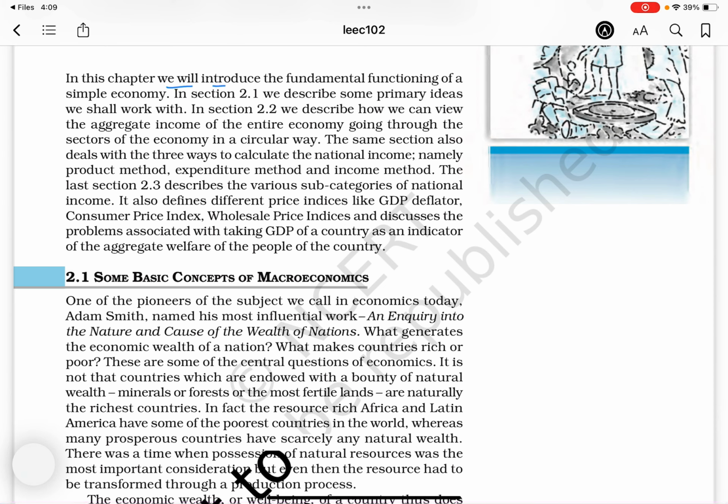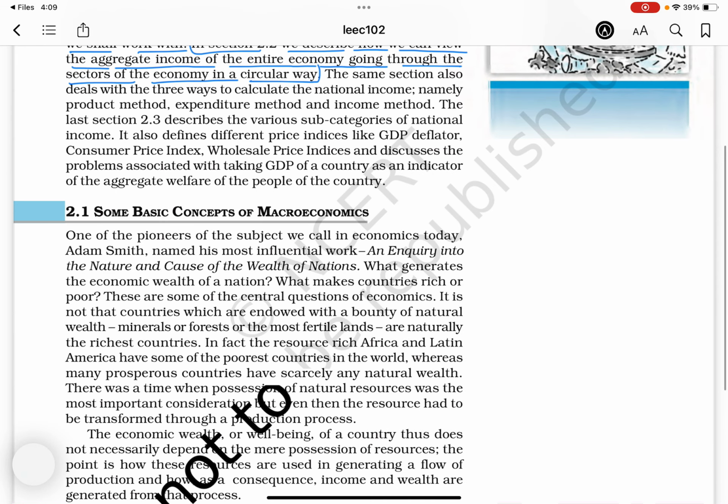So in this chapter we will introduce the fundamental functioning of a simple economy. In section 2.1 we describe some primary ideas we shall work with. In section 2.2, we describe how we can view the aggregate income of the entire economy going through the sectors of the economy in a circular way.